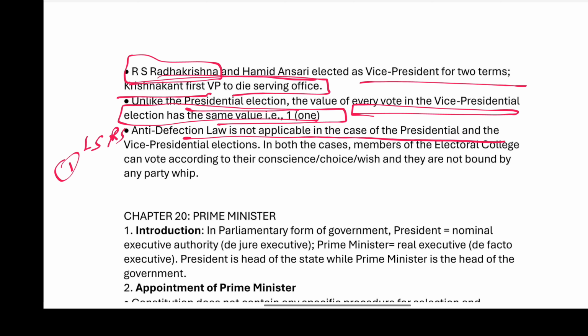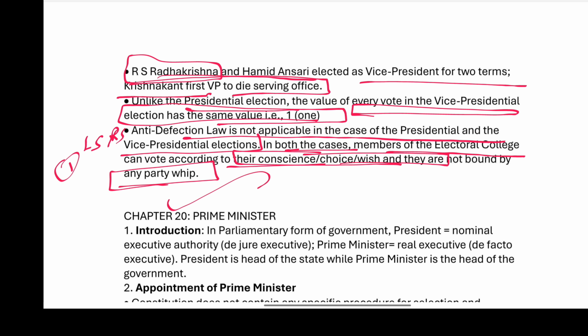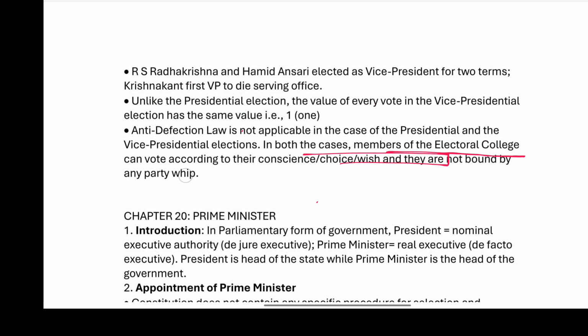The anti-defection law is not applicable in the case of presidential and vice presidential elections. In both cases, the members of the Electoral College can vote according to their conscience, choice and wish, and they are not bound by any party whip. So for presidential and vice presidential elections, they are not bound by the party whip. This is the most important statement of all, right? It is their choice.